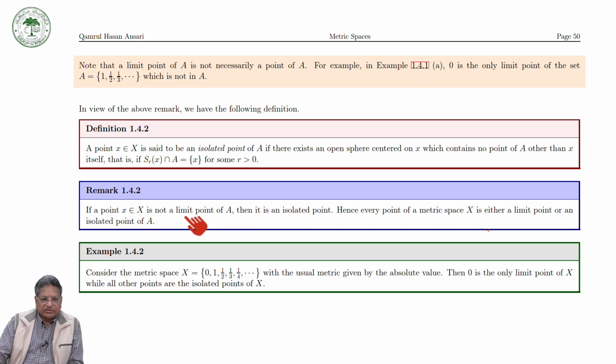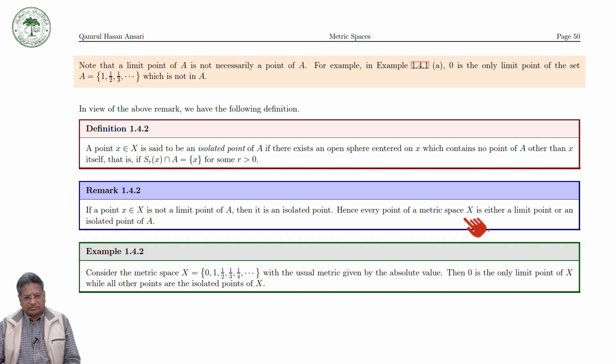Hence, every point of a metric space X is either a limit point or an isolated point of a set A. So if A is a subset of a metric space, then every point of A would be either a limit point of A or an isolated point of A.